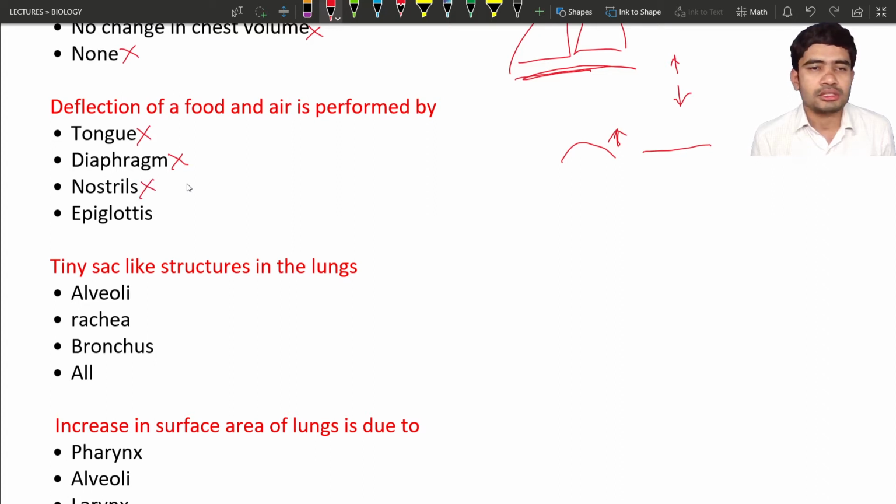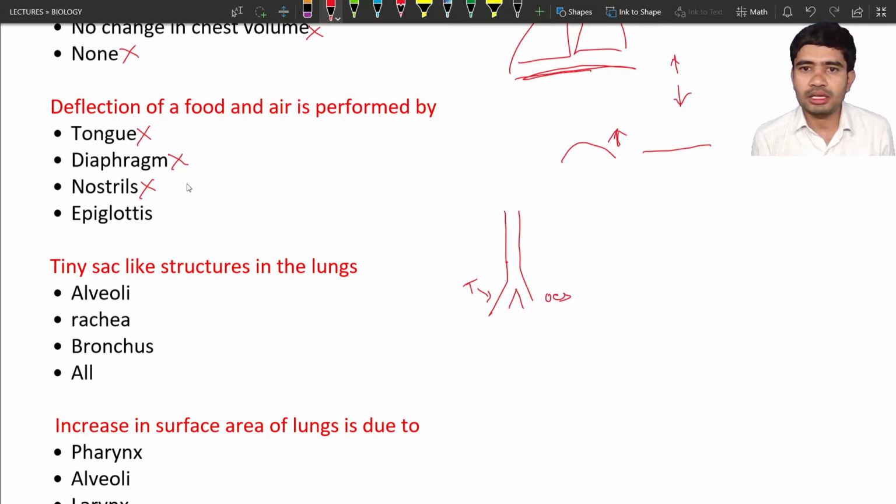The epiglottis is the organ which helps in the deflection of food and air. Here you can see this is the esophagus, and this is the pharynx. Right after the pharynx, it divides into two tubes. This is the trachea, towards the chest cavity, and this is the esophagus.